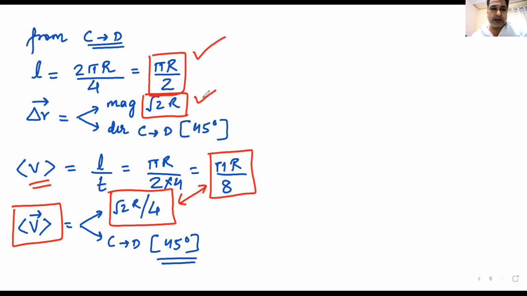Got it? They are like Ram and Ravan. They are not related to each other. They are just two different quantities. Don't relate them. Don't call displacement the shortest distance, because then you kill the spirit of physics. That is not physics. Distance and displacement are not related. Am I clear?